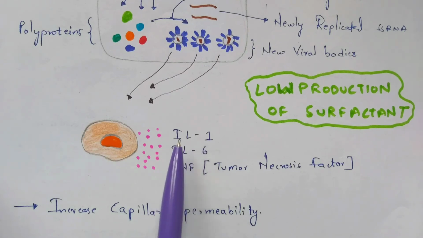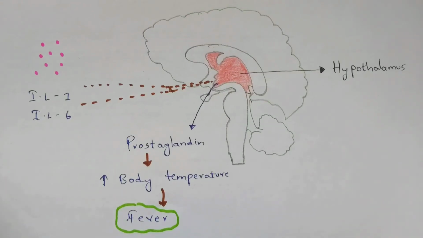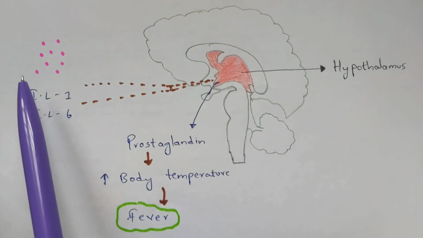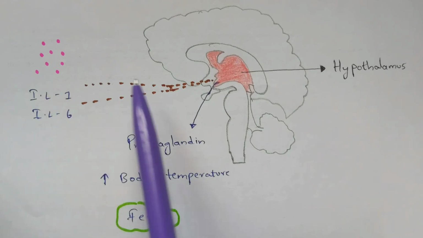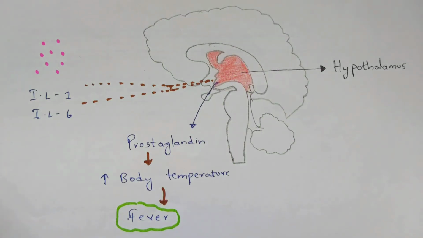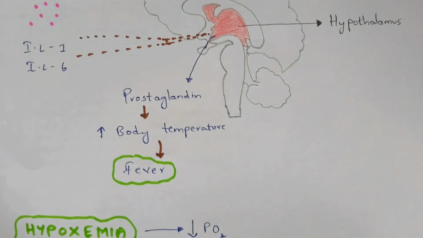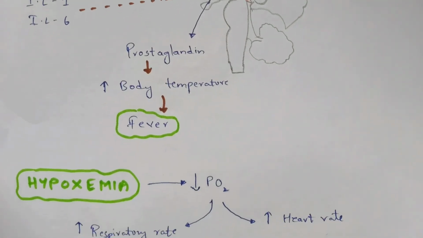As I have told you, interleukin 1, interleukin 6 and TNF, all three are released by the macrophage, right? Among those cytokines, interleukin 1 and interleukin 6 play a major and vital role, where these interleukins enter the hypothalamus, which is present in the brain, and start initiating the release of prostaglandin. It releases prostaglandin, and this prostaglandin will increase the body temperature. As the body temperature increases, it leads to fever, right? It leads to fever.